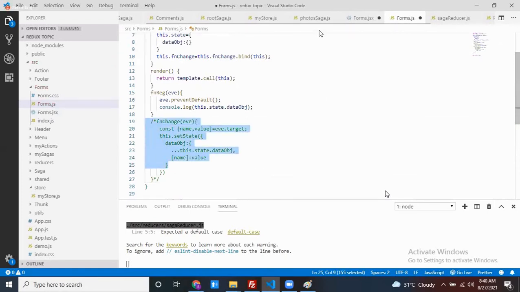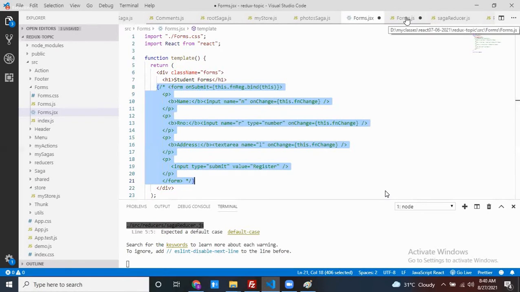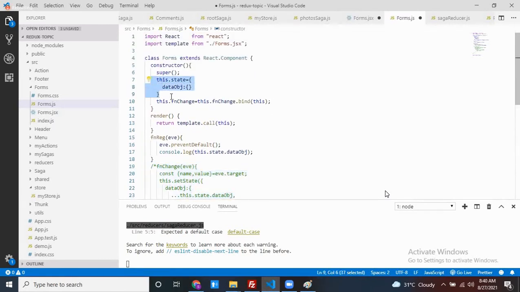Prepare the form by using the Redux form library. Tell that library in which format you need the data. That library only takes the data and formats it, so that the state object is not required.